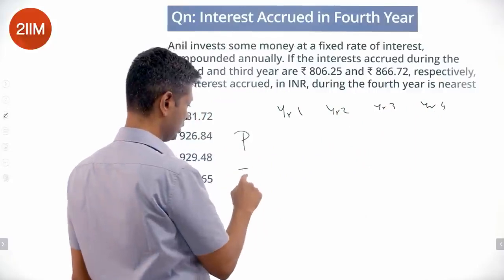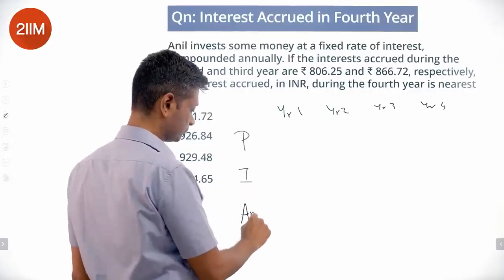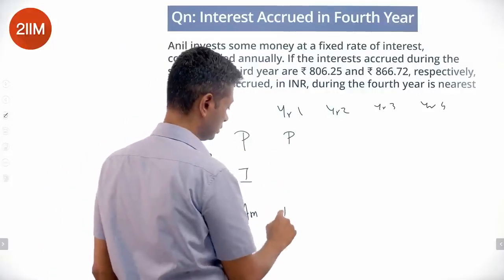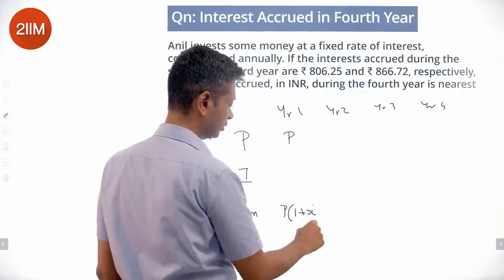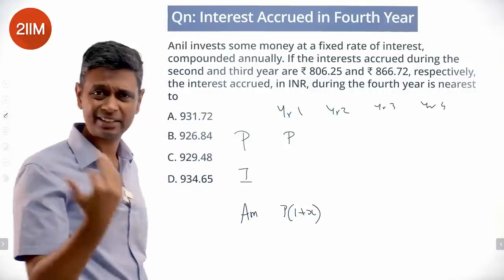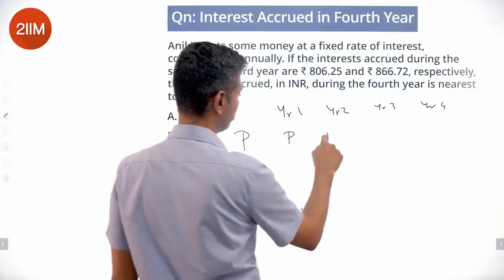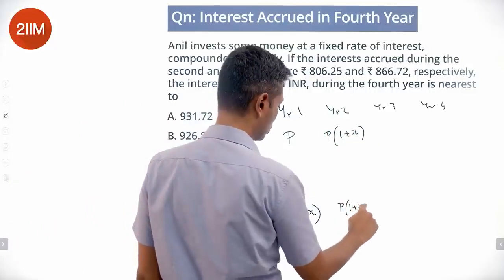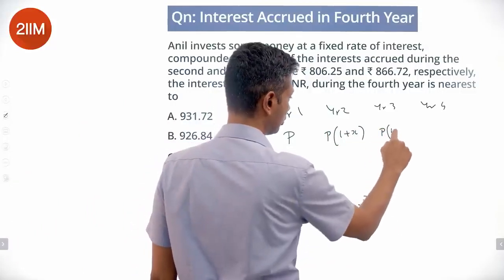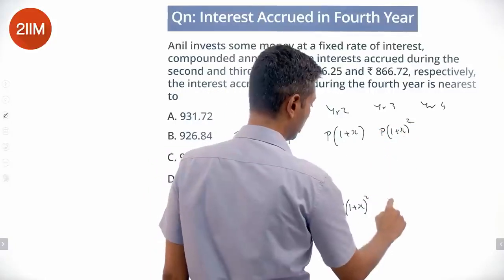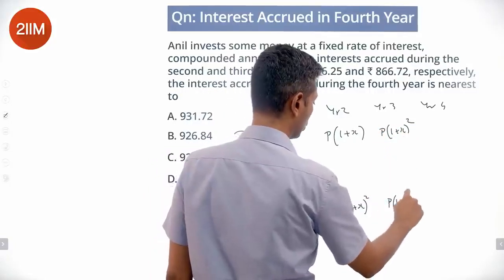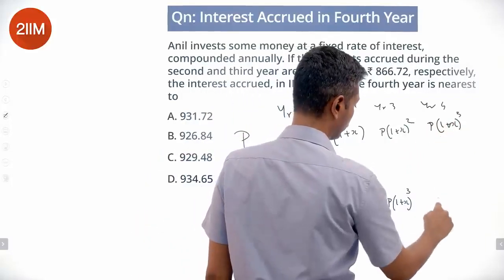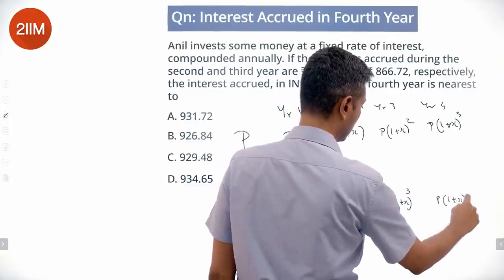Principal, interest, amount. Fine. So this is P. This is P into 1 plus X, where X is R by 100, rate by 100. This is P into 1 plus X, this is P into 1 plus X whole square, P into 1 plus X whole cube, P into 1 plus X whole power 4.